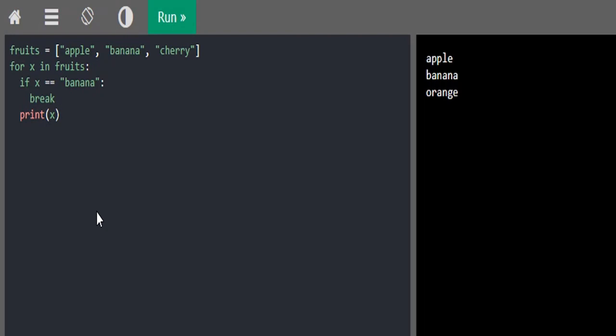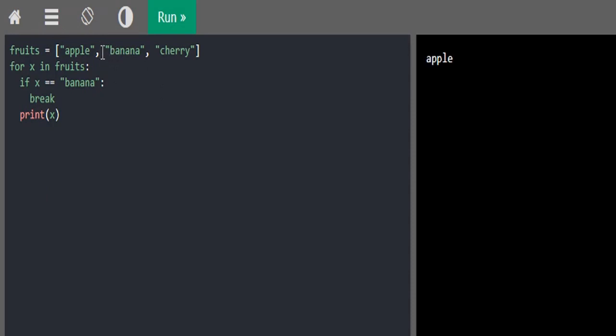Now let's understand it with the help of the break statement. So what I have done is, when the value of x is banana, then I simply come out of my iteration. And as you can see, only apple gets printed. It is because when our value of x is banana, our control will automatically exit out of the loop.